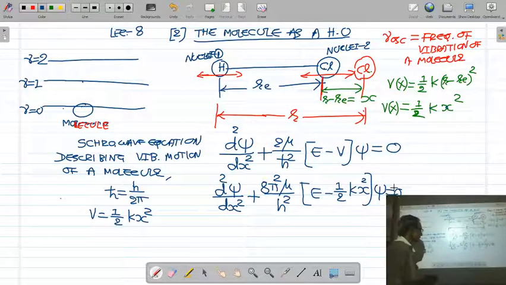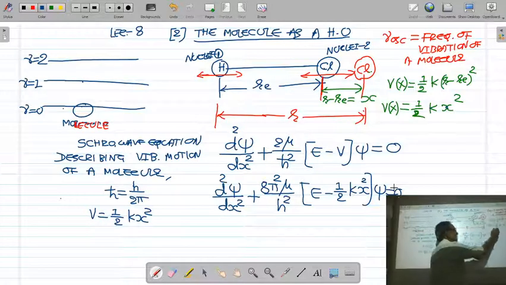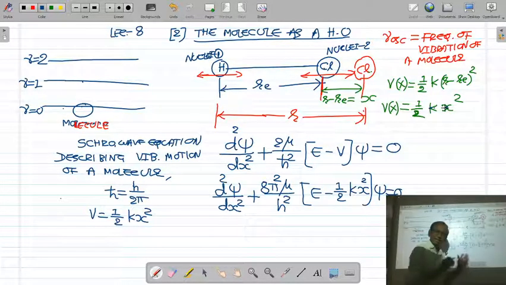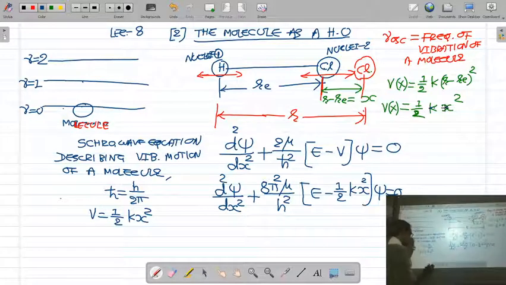Again I repeat, the potential energy of the vibrating molecule is half Kx squared, where K is the force constant and X is the displacement of the nuclei from the equilibrium position.